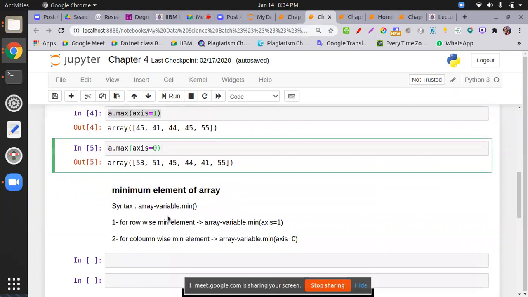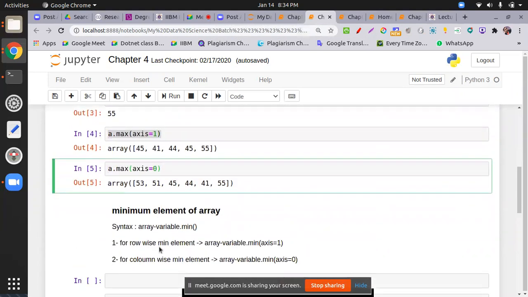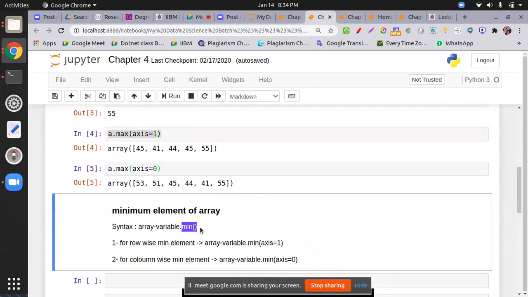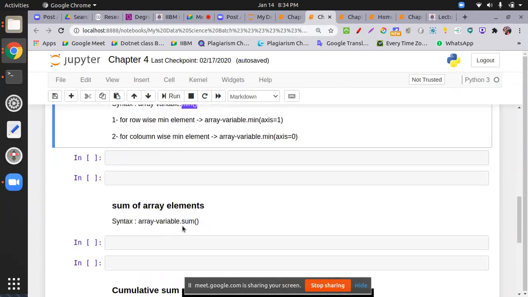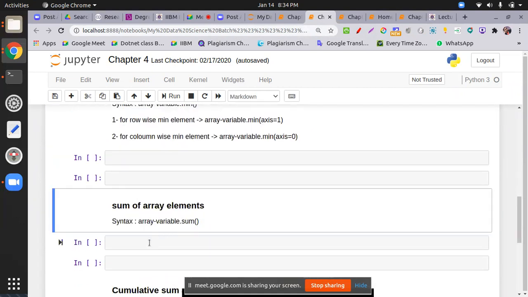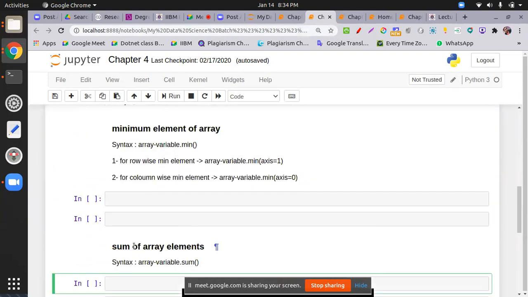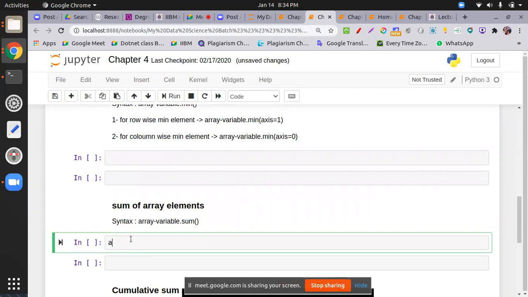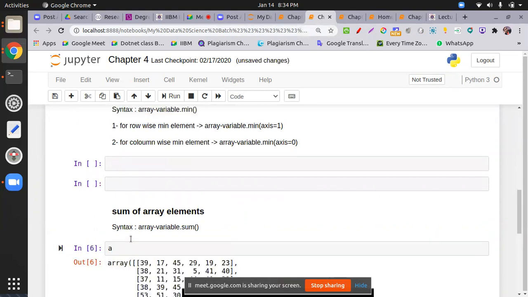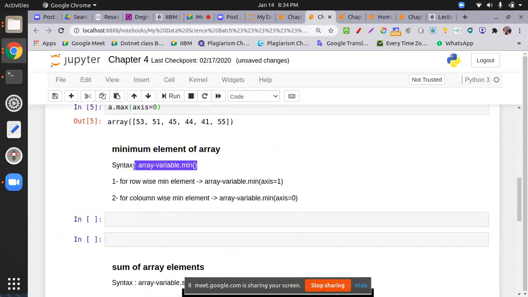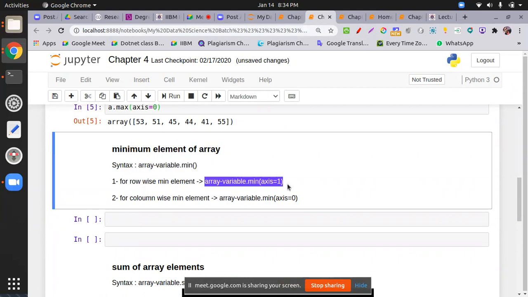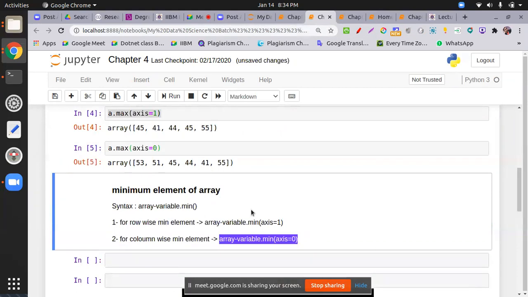Similarly for the minimum element, I am leaving this assignment to you. Just like max we have min. All right, same, you have sum, or I am telling you how to take a sum. Okay, so again I'm just selecting my array. You can do the minimum element yourself. Three types are possible: as a whole minimum element, row wise, and column wise. Okay, you have to put it and cross check. All right,